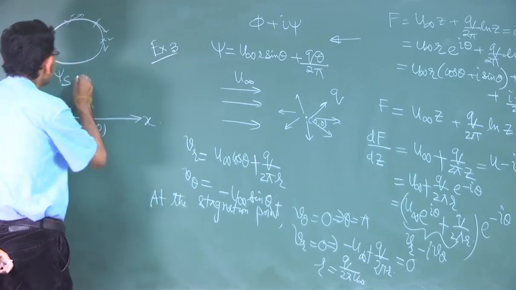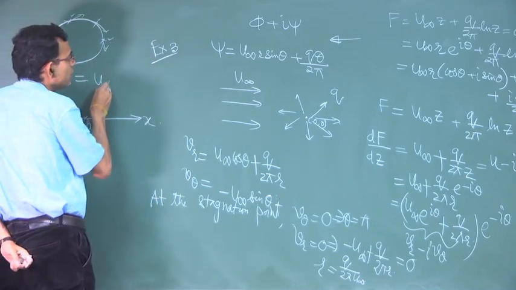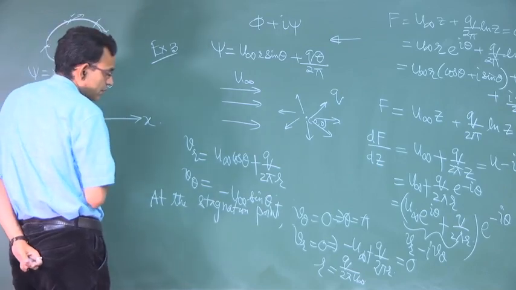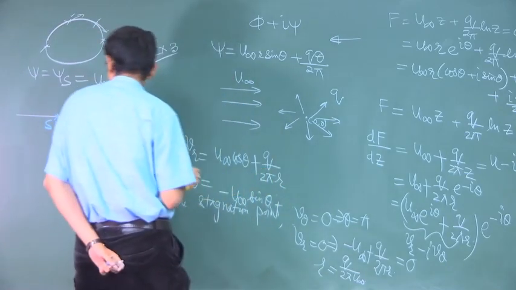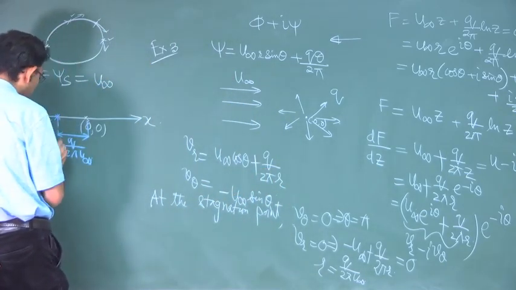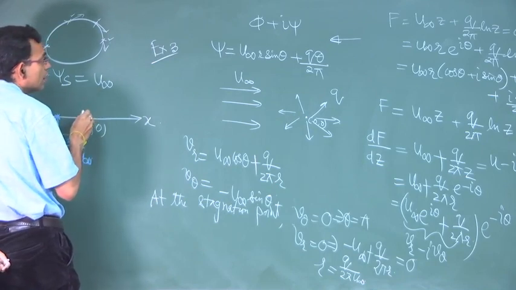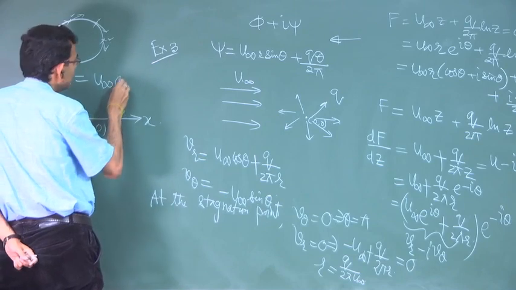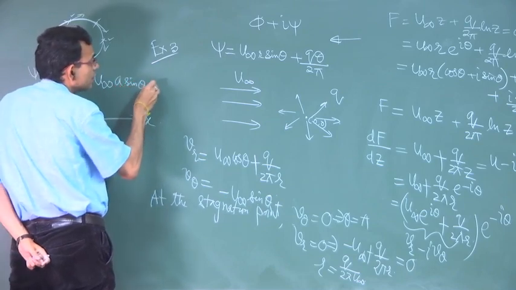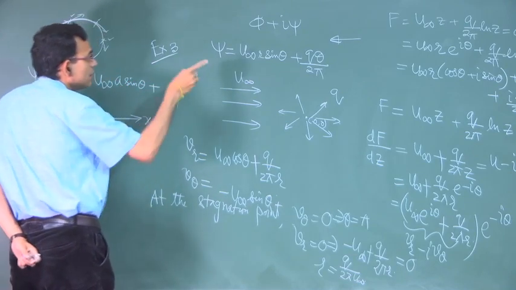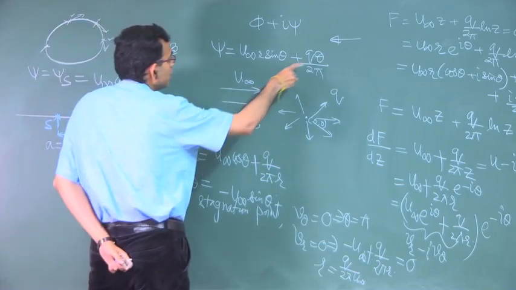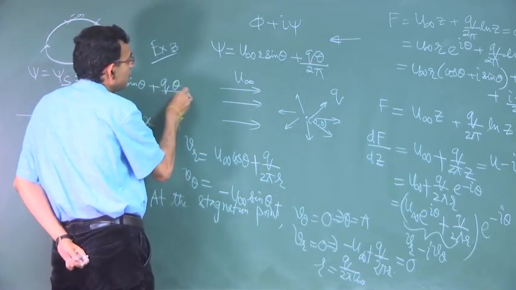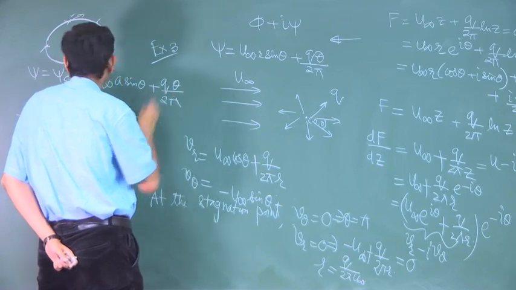So, this is equal to u infinity, let this r be equal to a, u infinity a sin theta plus q theta by 2 pi.